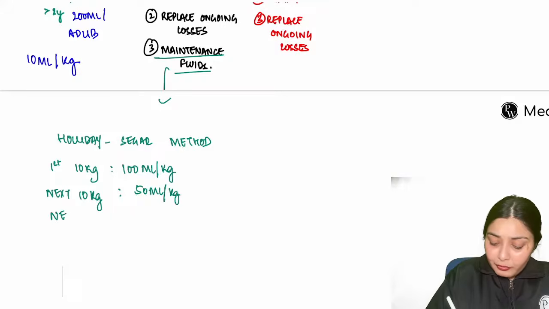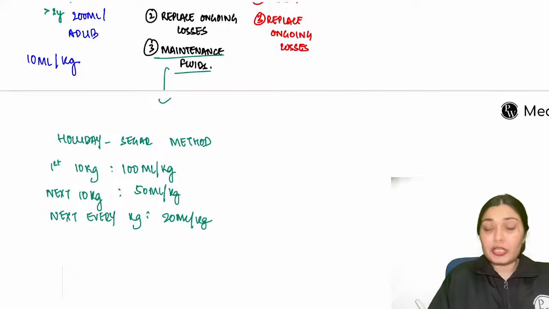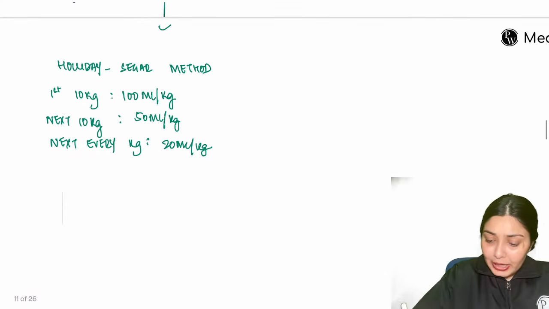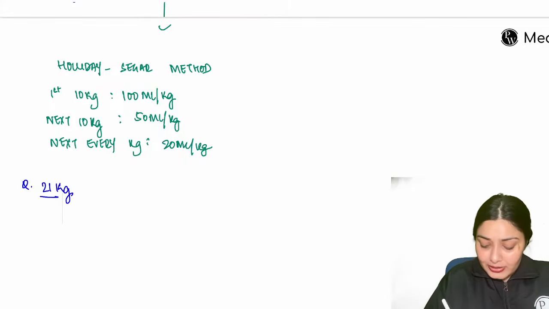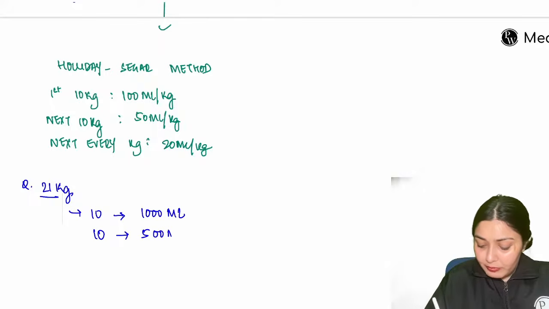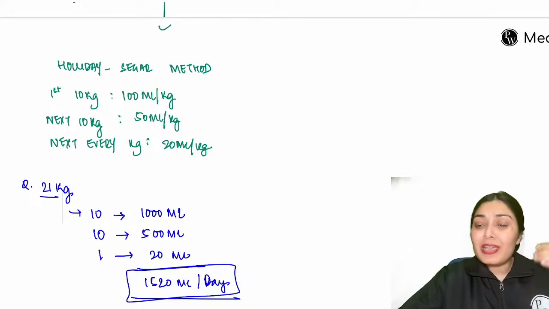And subsequently, for every kg, you add 20 ml per kg. So I have a scenario for you. Say I have a 21 kg child. The first 10 kgs would be 1000 ml. The next 10 kgs would be 500 ml. And the next 1 kg would be 20 ml. So the total would be 1520 ml. This is per day. Per day the child requires this amount. This you, me, everyone requires.